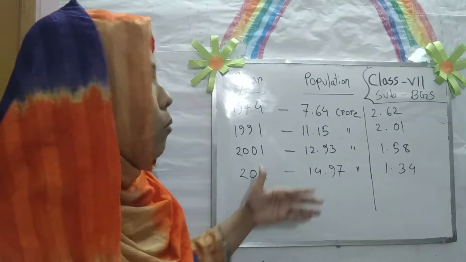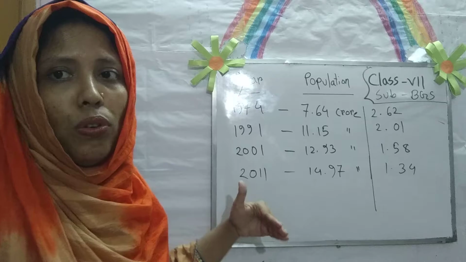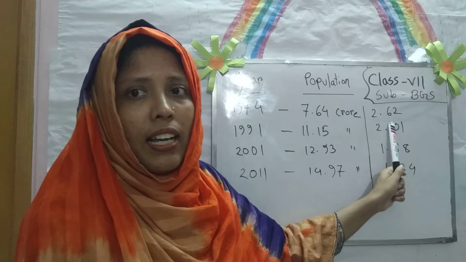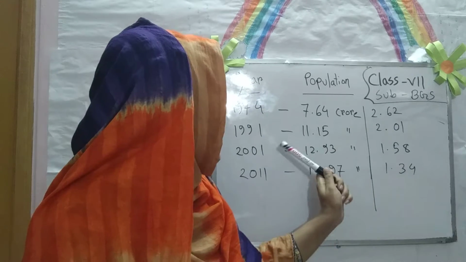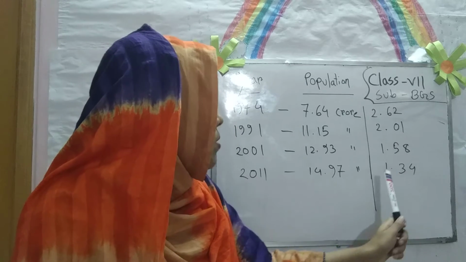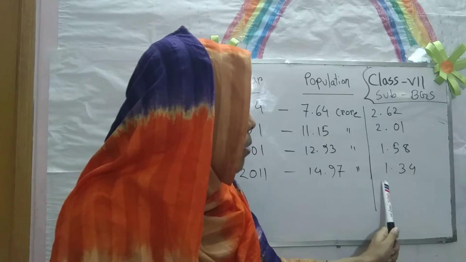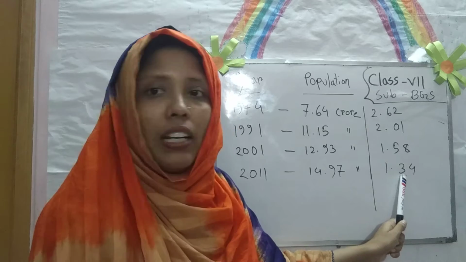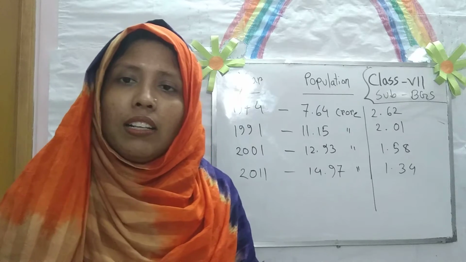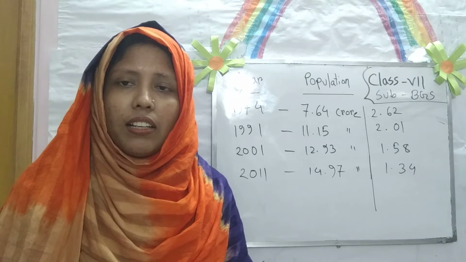But what is the population growth from 1974 to the present? In 1974, the population growth was 2.64. After that, in 91, the population growth was 2.01, and in 2001, population growth was 1.58, and in 2011, the population growth was 1.34, and at present, our population growth is 1.03. That means our population growth is decreasing.